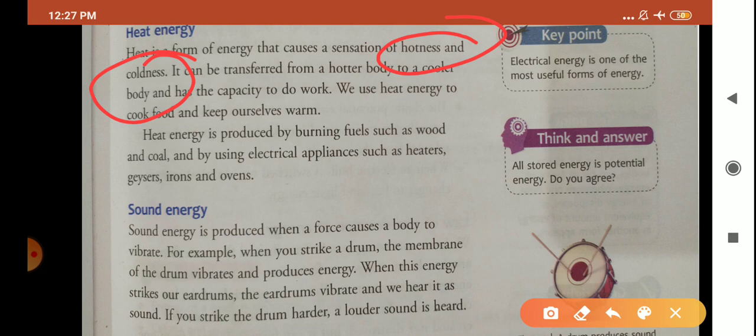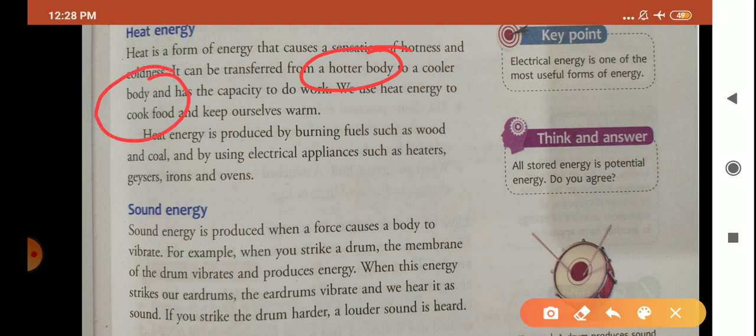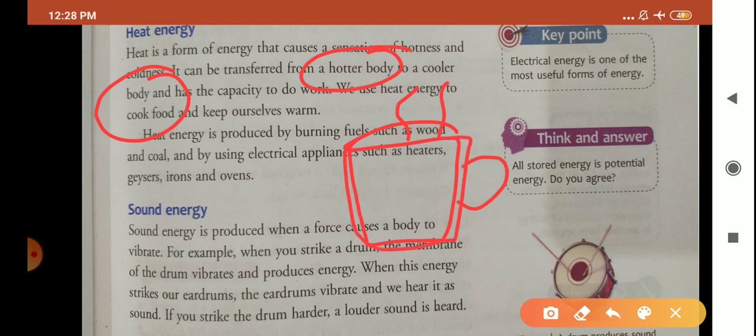Now a very important line, children: heat energy is always transferred from a hotter body to a cooler body. Hotter body to a cooler body means, children, suppose you have a cup of hot tea and you keep this cup of hot tea on a table.